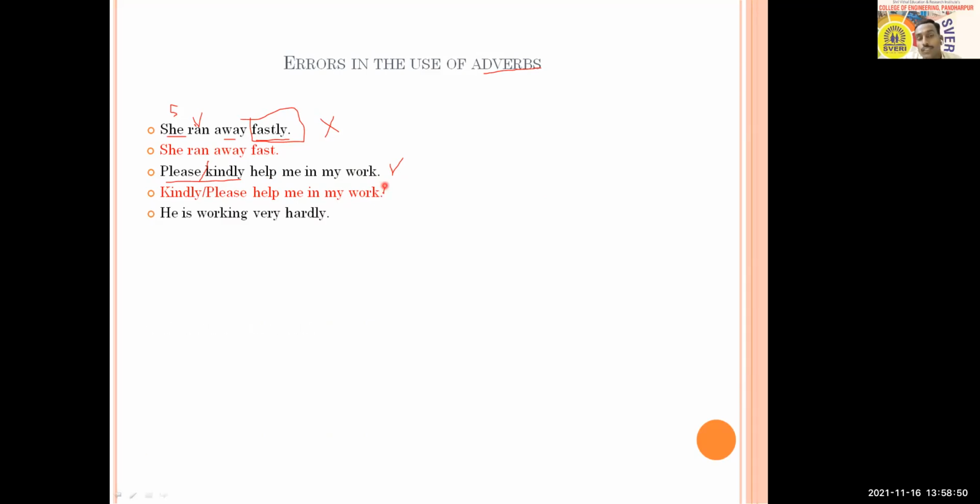The next sentence is very simple and here I'm sure that you people are going to find it out exactly and correctly within a quick span of time. "He is working very hardly." So what is wrong with this and what should be there? How are you correcting it?